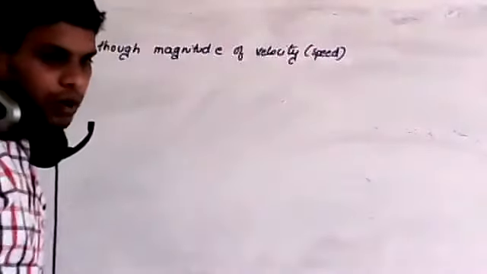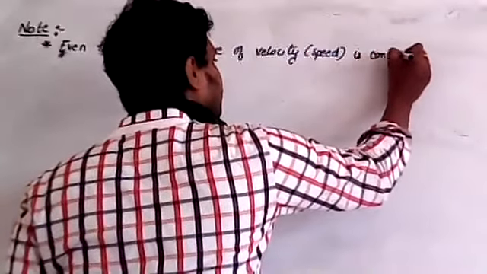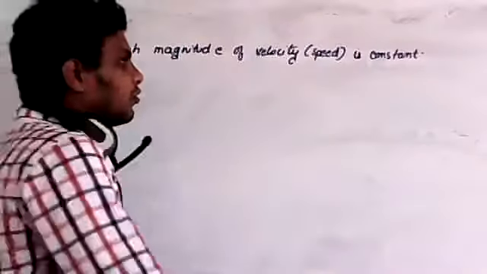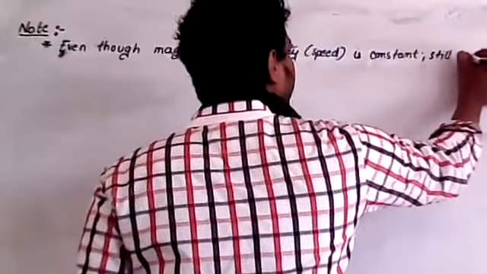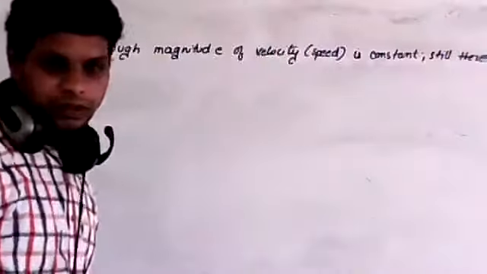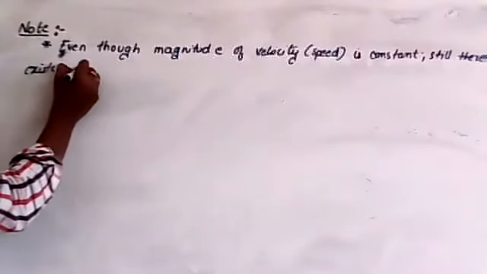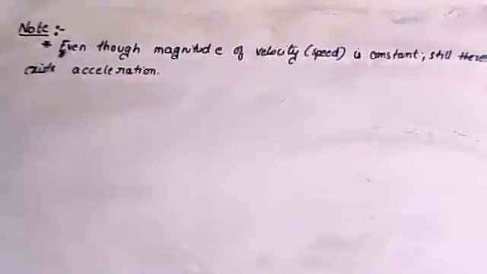Even though the magnitude of velocity is constant, still there exists acceleration. Clear? Still there exists acceleration.